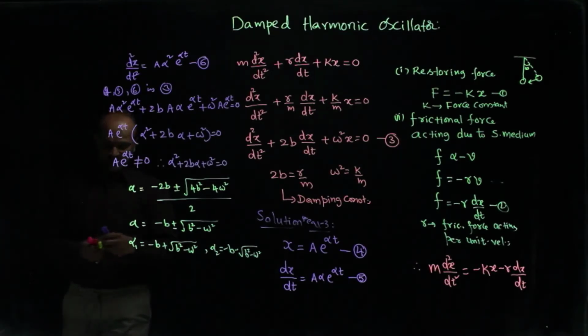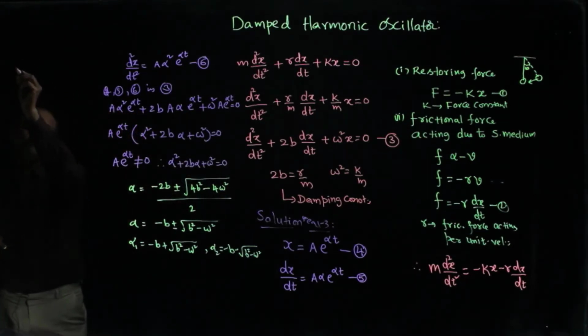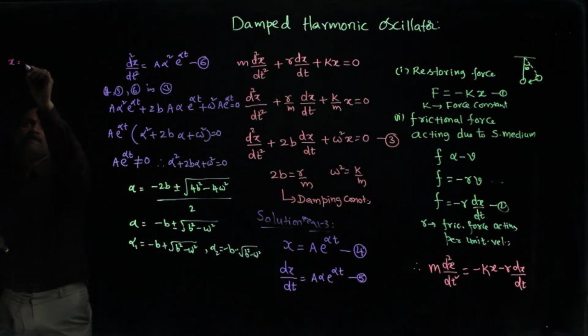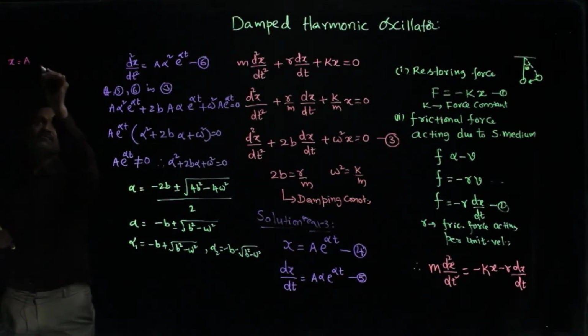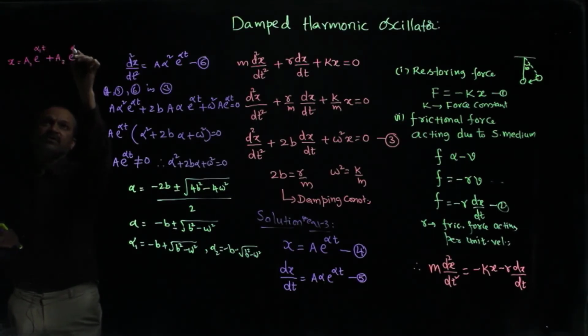Let us substitute this alpha in equation 4. So from 4, if you write x is equal to a into e power alpha 1 t, let us take it as a1 plus a2 into e power alpha 2 t.